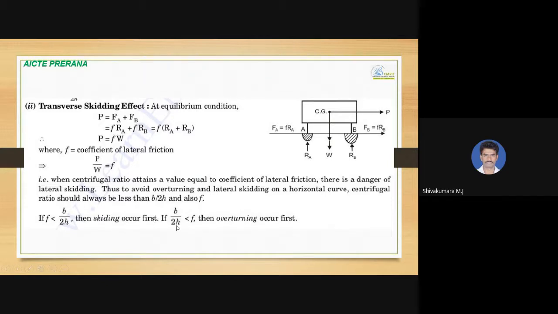If B by 2H is less than F, then overturning will occur first. So questions on this can be asked, whether skidding occurs first or overturning occurs first, by giving some values and asking you to calculate the B by 2H value and compare with F.